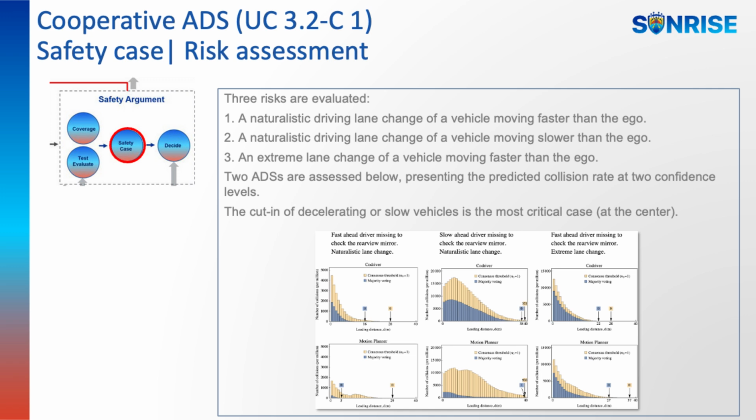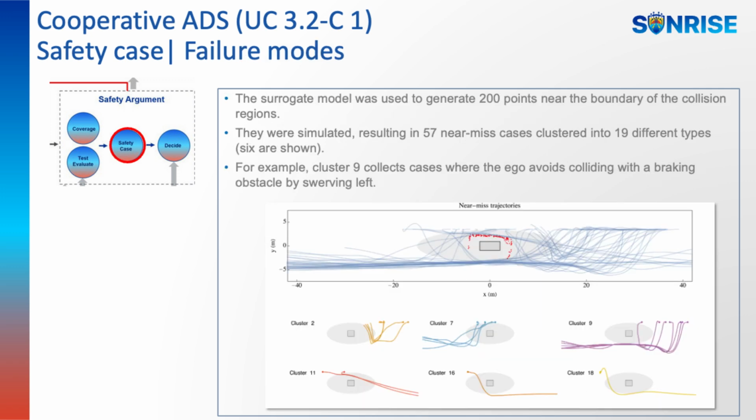2 ADSs are assessed below, presenting the predicted collision rate at 2 confidence levels. The cut-in of decelerating or slow vehicles is the most critical case. At the center, the surrogate model was used to generate 200 points near the boundary of the collision regions. They were simulated, resulting in 57 near-miss cases clustered into 19 different types. 6 are shown. For example, Cluster 9 collects cases where the ego avoids colliding with a braking obstacle by swerving